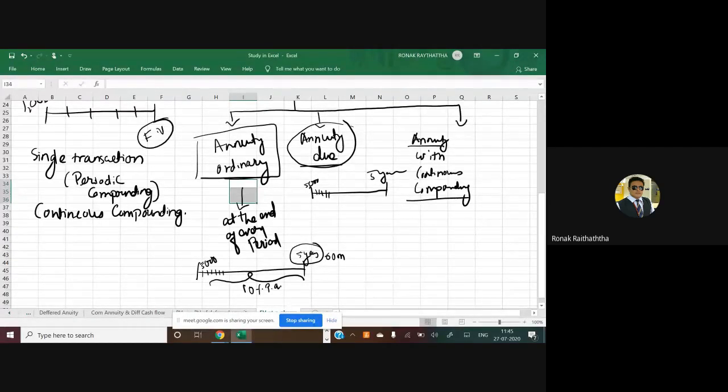Continuous means there is absolutely no periodic frequency given to you. Here it was given to you straight away that compounding is taking place on monthly basis, quarterly basis, or on 6 monthly basis, or on yearly basis. But no such information is given to you in this continuous compounding. They have straight away given to you that continuous compounding you will have to apply. It's still an annuity. Similar type of a sum would be there, but instead of periodic compounding, there would be continuous compounding. So that is a third type.